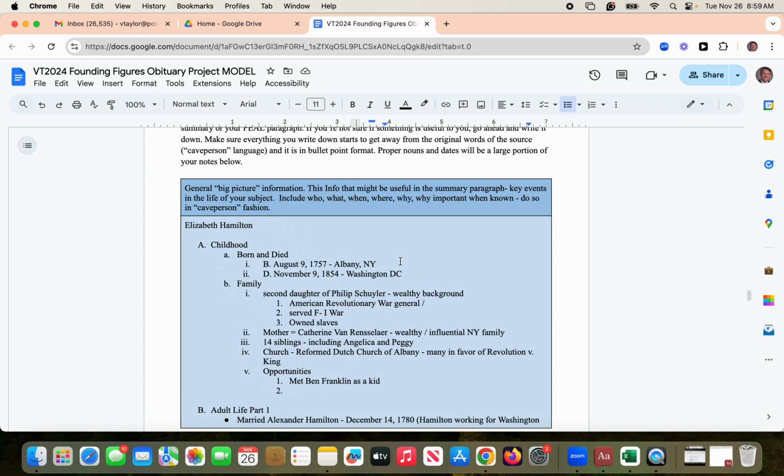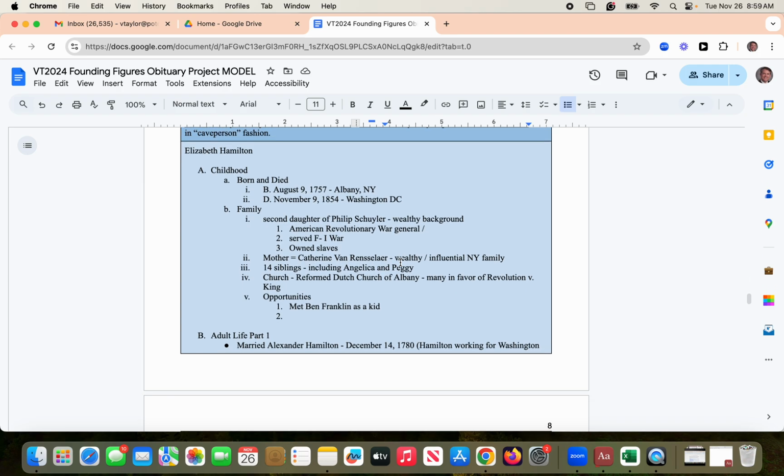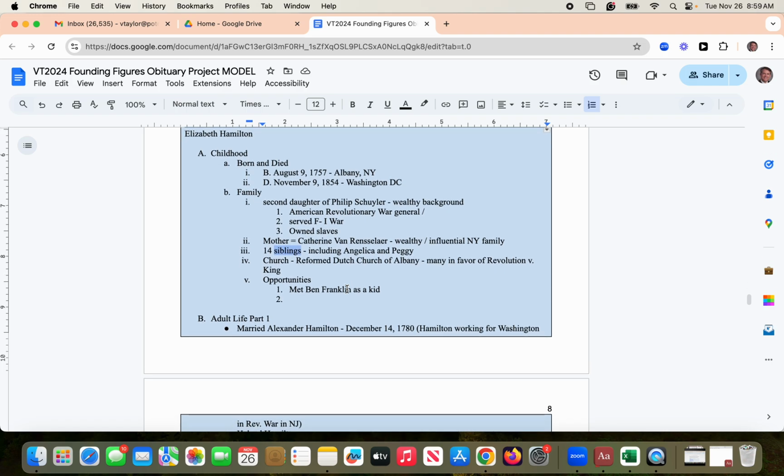This is all the research information that you found from reading and marking the handout that you had, as well as from the source above that we just looked at. And you're going to put it into bullet point cave person language. A lot of it's focused on proper nouns and dates, proper nouns and dates. There's some descriptive words. Siblings. So it's not all just proper nouns and dates. You have to understand what those proper nouns and dates mean.